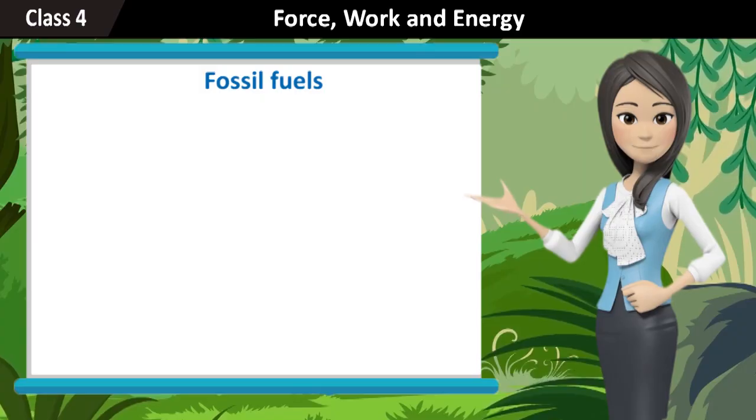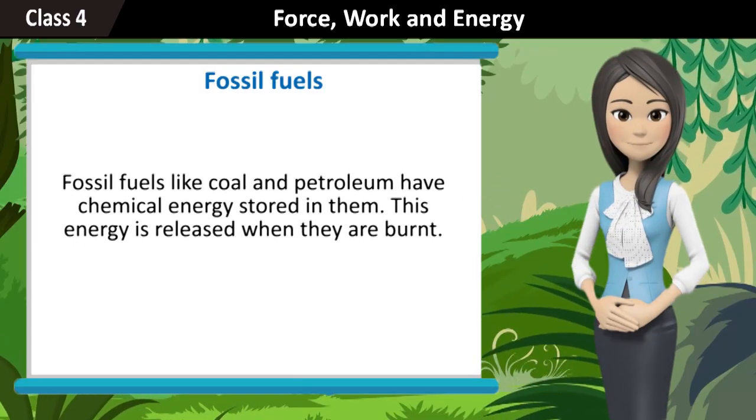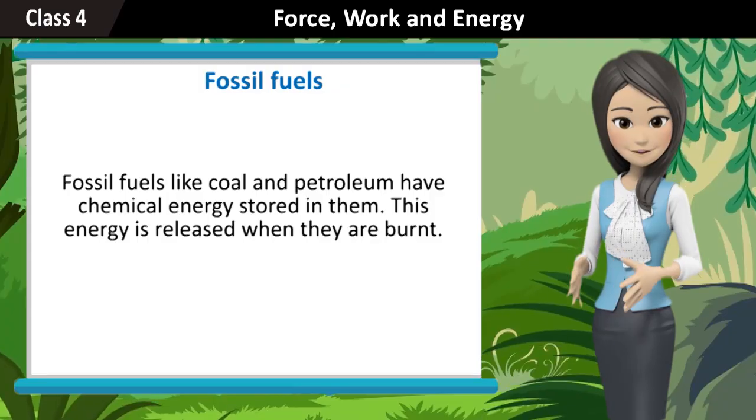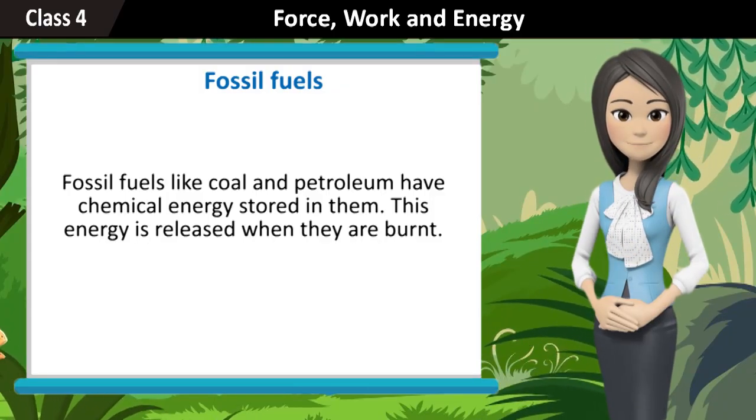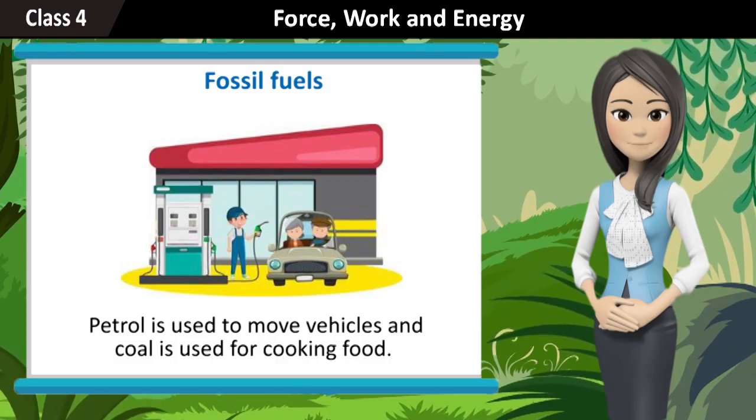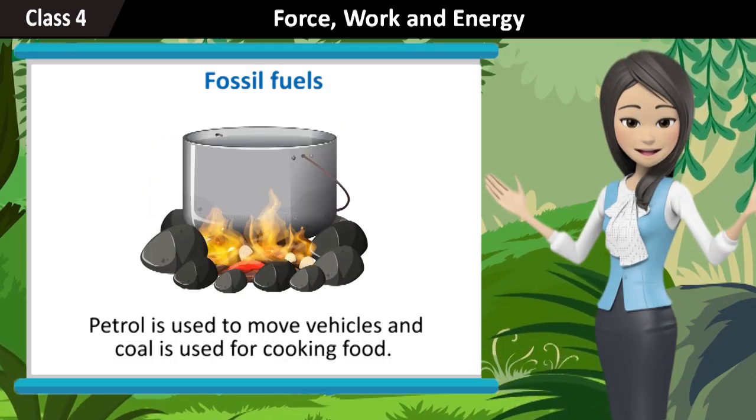Fossil fuels. Fossil fuels like coal and petroleum have chemical energy stored in them. This energy is released when they are burnt. Petrol is used to move vehicles and coal is used for cooking food.